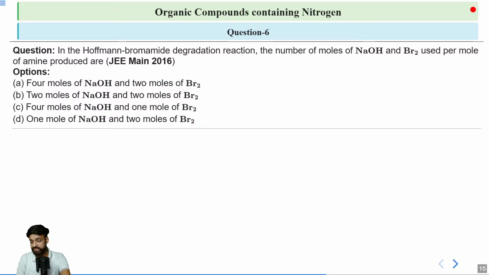What will be the correct answer for this question? Can you tell me? Just try to write the complete reaction. Then you will get an idea what will be the correct answer.